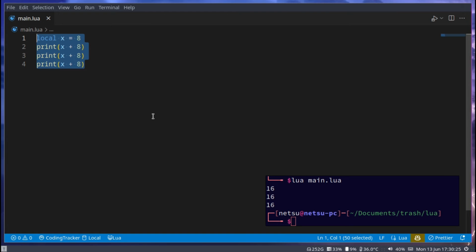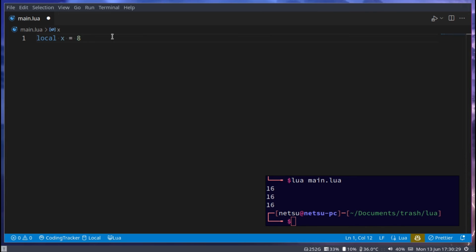But you do get two types of variables. You get the local scope variable, which means it is not allowed to be used outside of this file, and, when we get to it, outside functions. That is a local variable. It's not allowed to be used outside of its scope. So in this scenario, it's scoped to this file. If we create another file, we cannot use this variable from that file.